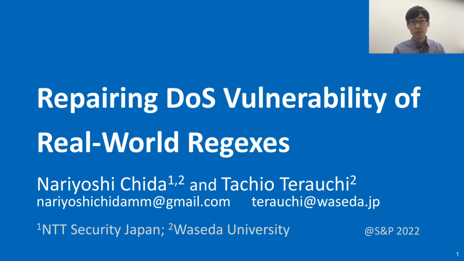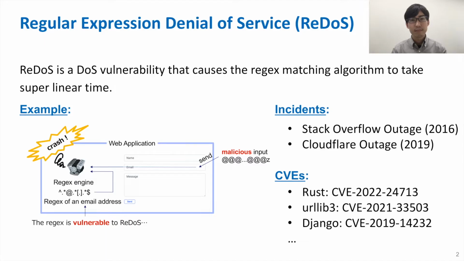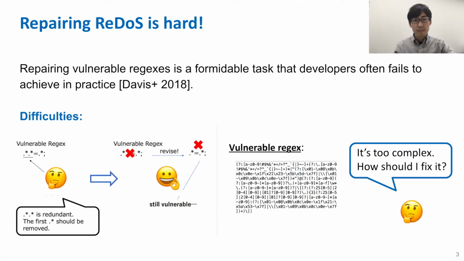I'd like to invite you to come to our talk, Repairing ReDoS Vulnerability of Real-World Regexes. ReDoS is a vulnerability that exploits the complexity of backtracking-based regex engines, such as those in the standard library of Python, Java, and JavaScript. Due to the widespread use of regexes in practice, ReDoS is a significant threat to our society. Fortunately, we have a lot of good tools for detecting ReDoS, but unfortunately, we do not have a tool for repairing ReDoS, and the problem of repairing ReDoS remains largely open.